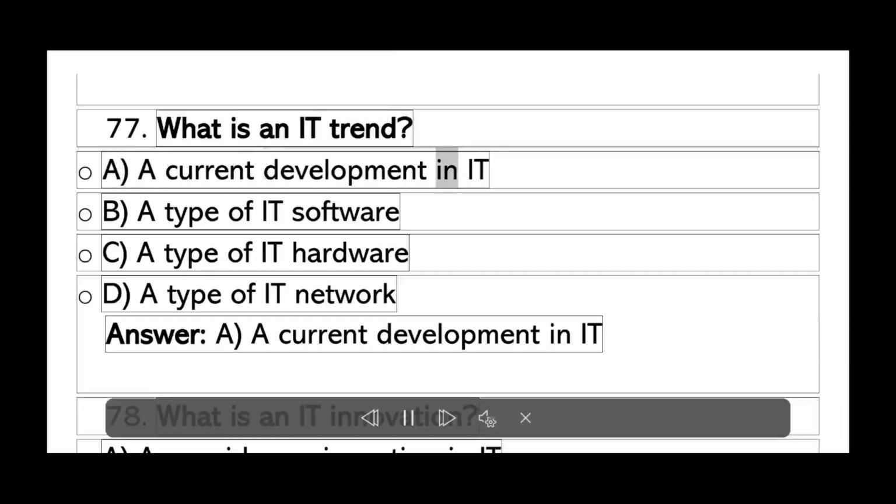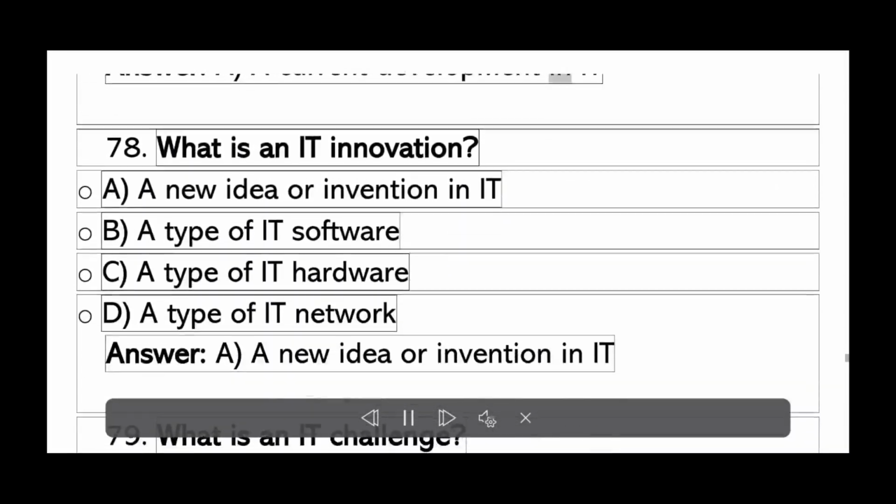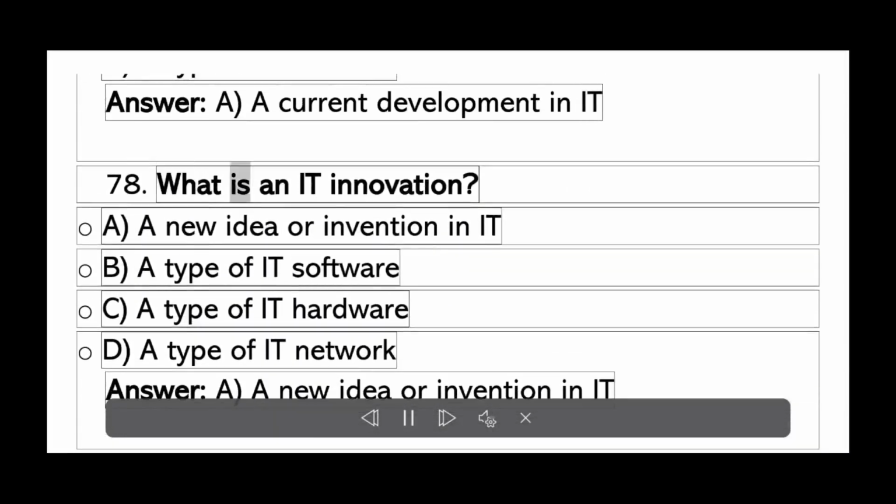What is an IT trend? A. A current development in IT. B. A type of IT software. C. A type of IT hardware. D. A type of IT network. Answer A. A current development in IT.